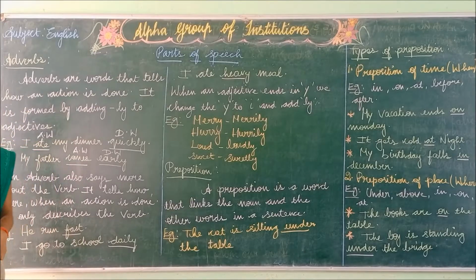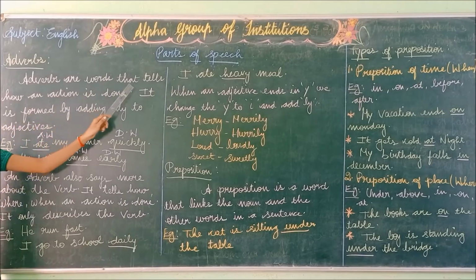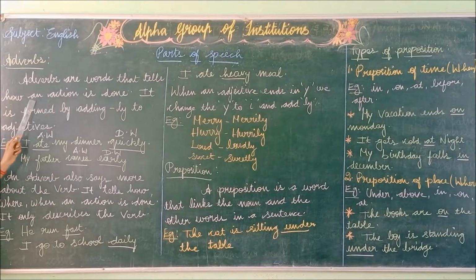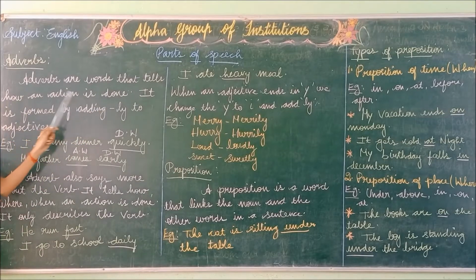Next, we are going to see about adverbs. Now let us see the definition of adverbs. Adverbs are words that tell how an action is done. It is formed by adding ly to the adjectives. I'll read once again: adverbs are words that tell how an action is done.